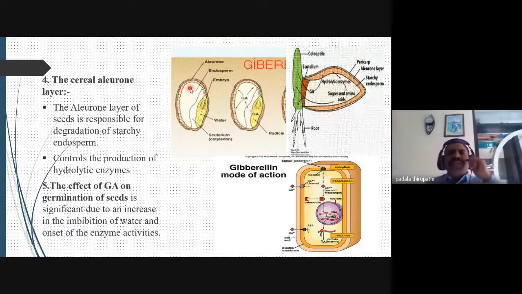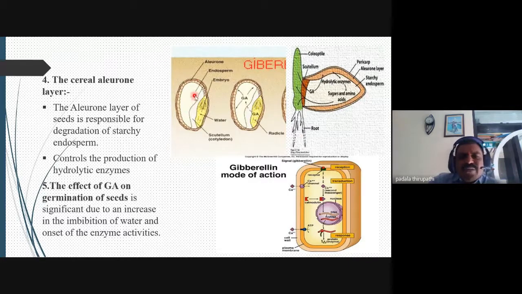Have you ever seen our paddy? That's rice grain or wheat grain. Okay, so rice grain we can also call the fruit. Rice grain is nothing but a fruit, a caryopsis. In this caryopsis, we observe the husk and the fruit. The seed coat and the fruit coat are tightly bound with the husk and even the aleurone layer.